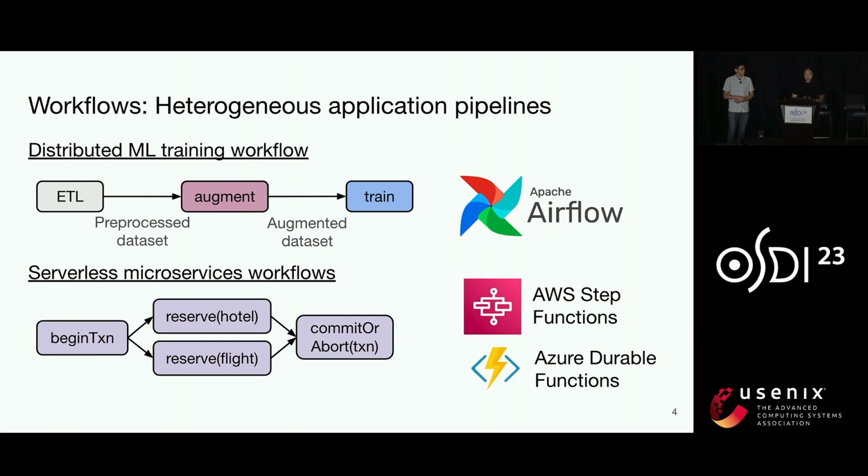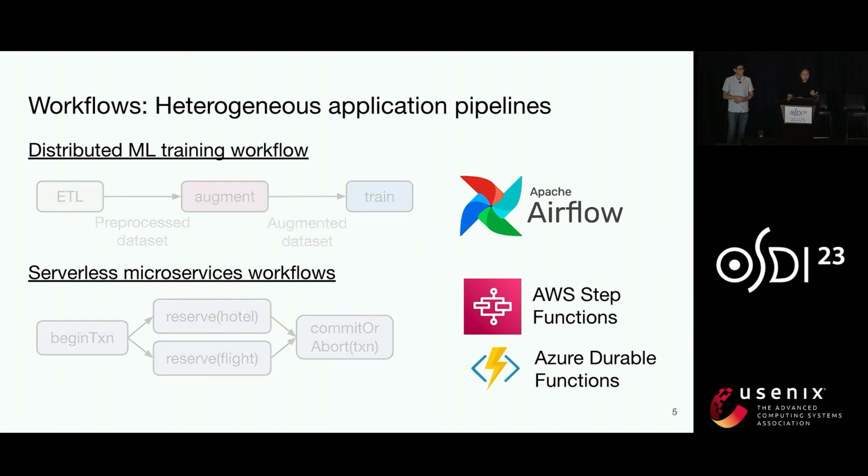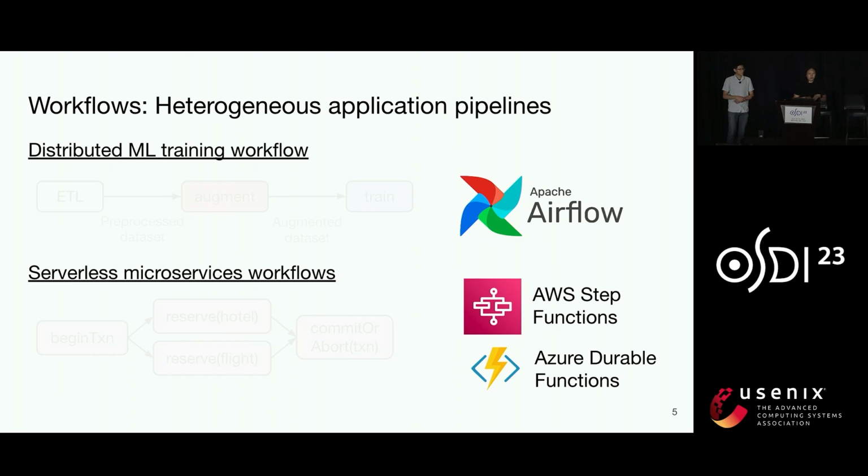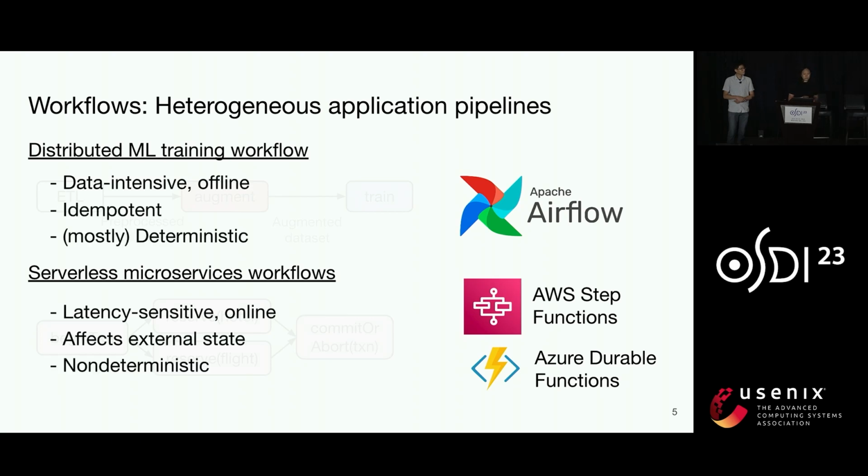And indeed, today we have completely separate workflow systems for serverless versus data workflows, but we still want many of the same system properties. But the problem is that these applications are very different, and it's not just because one is serverless and the other one isn't. One of them is also offline, while the other one is online. One is idempotent and deterministic, while the other one affects and depends on external state.